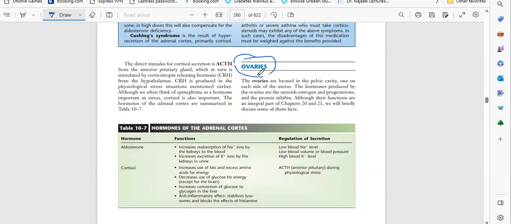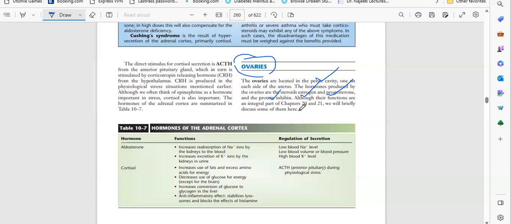The ovaries are located in the pelvic cavity. This is the anatomical area where the ovaries are present, one on each side of the uterus. The hormones produced by the ovaries are the steroids estrogen and progesterone, and the protein inhibin. Their functions are an integral part of another chapter, so we will briefly discuss some of them here, as it is connected to other systems.